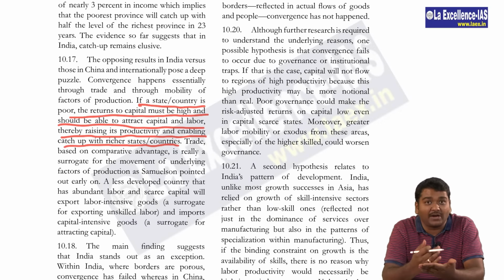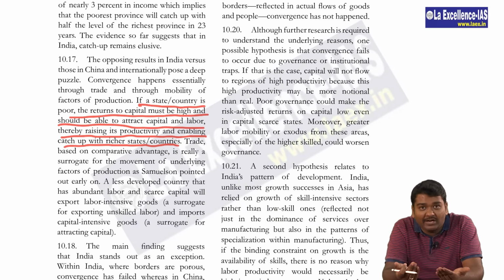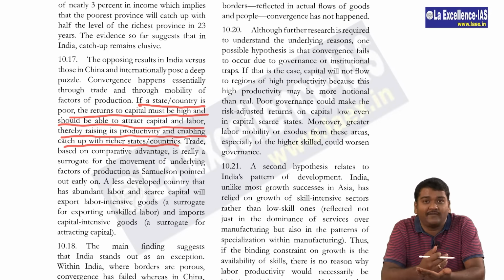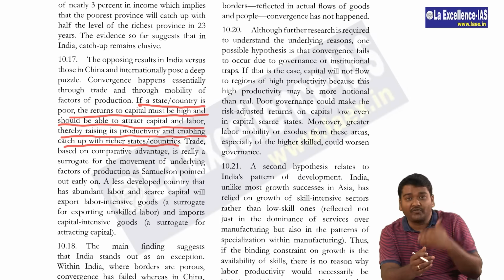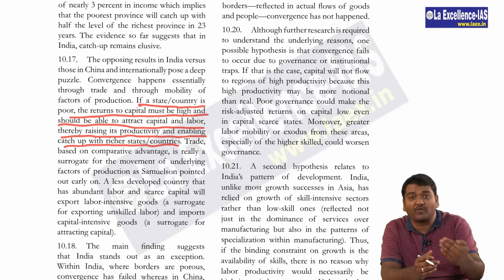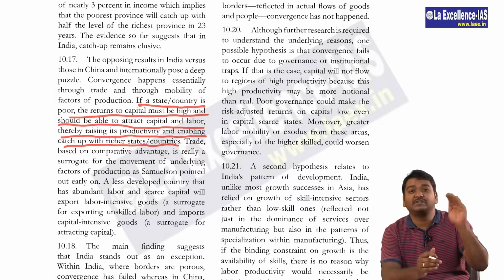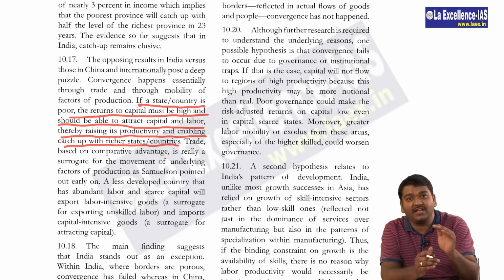They are arguing that if a state is poor, labor availability will be more and it will be cheaply available. So if anyone is investing, then the returns or profits will usually be high. So this is enough for the states to receive more funds. Only they will not receive funds if the state is anti-FDI or anti-investment.